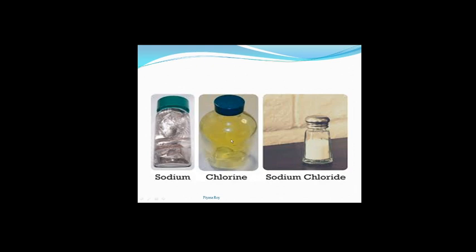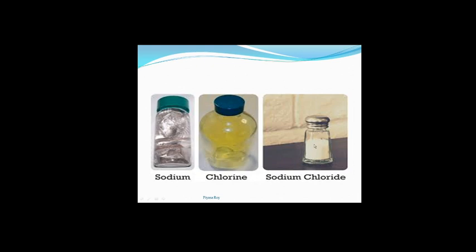Now after reacting, sodium and chlorine combine chemically to form sodium chloride, which has totally new properties than its constituent elements, sodium and chlorine. Here sodium chloride is non-poisonous and we use this to increase the taste of our food.